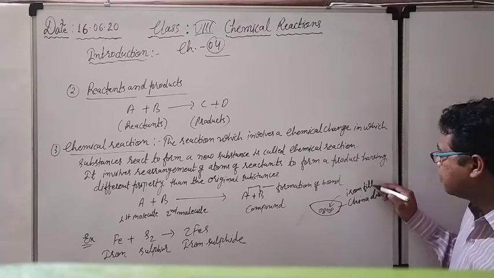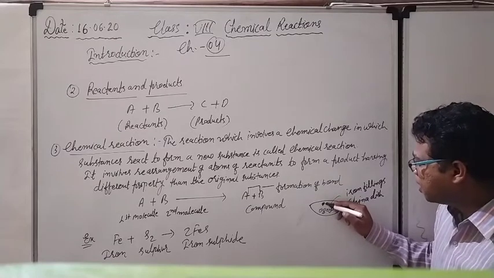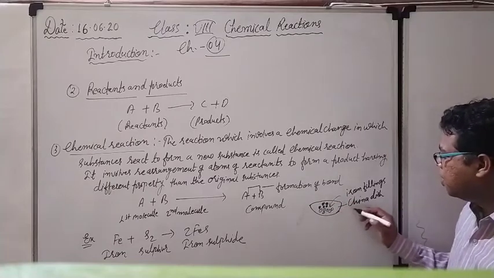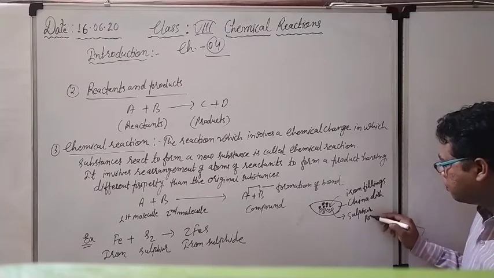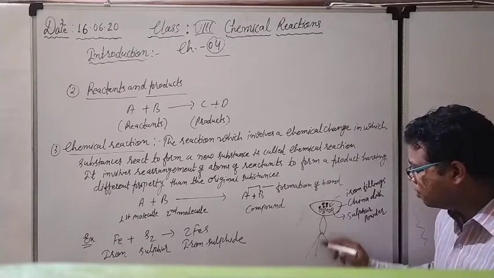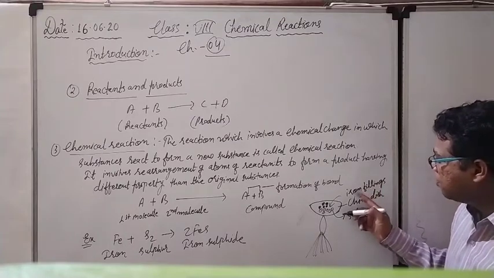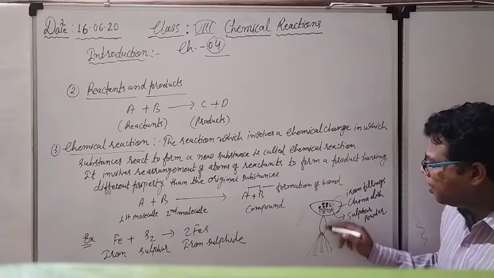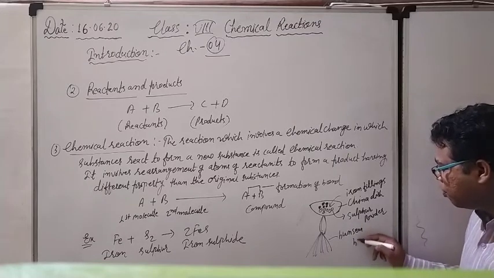Iron filings we are adding. For example, these are the iron filings which I am coloring. So some iron filings are mixed with the sulfur powder. So see here, we have to take one china dish and fill it with the sulfur powder, and after that we are going to mix in some iron filings. So there is a combination between iron and sulfur, you can see, and after that we have to, with the help of the Bunsen burner, you can see it is a kind of Bunsen burner, no problem.